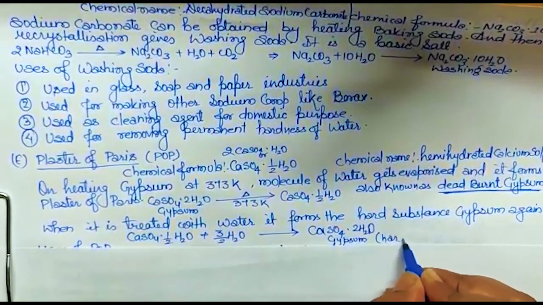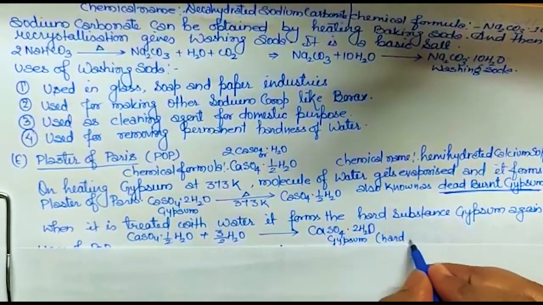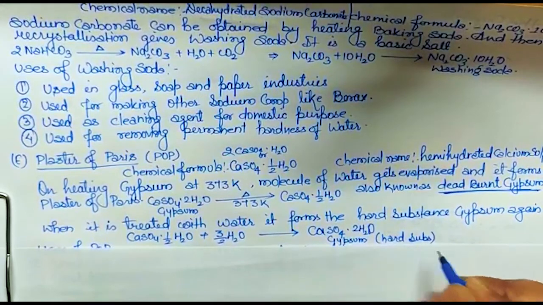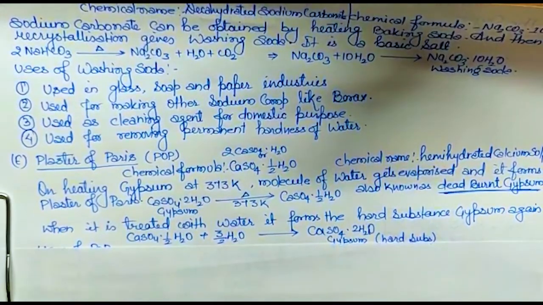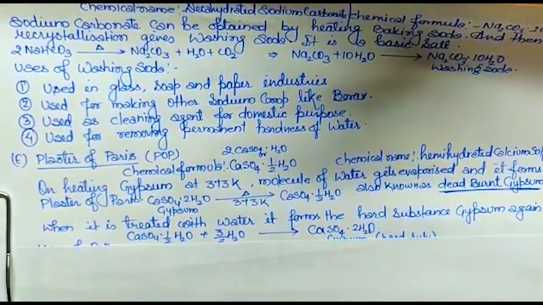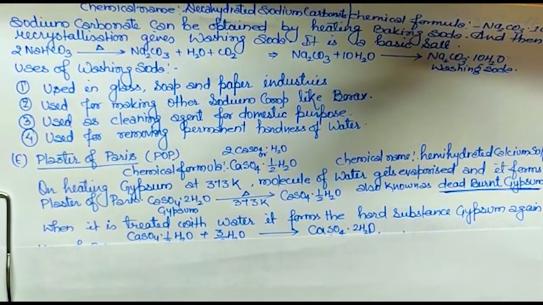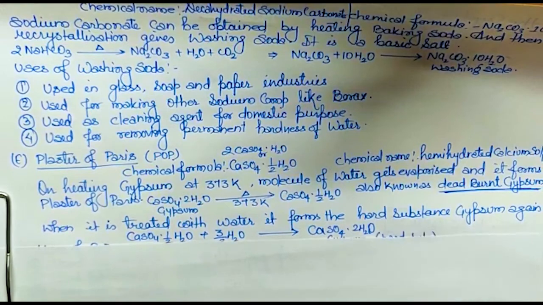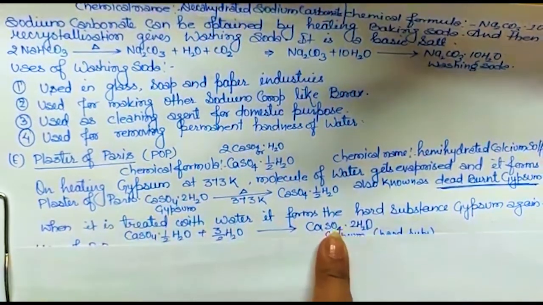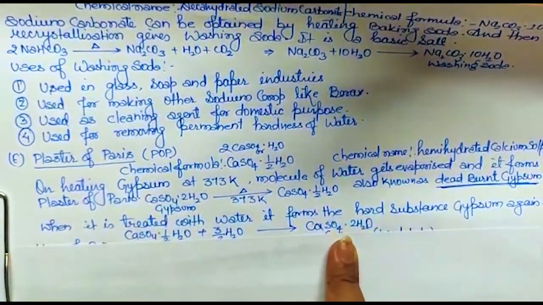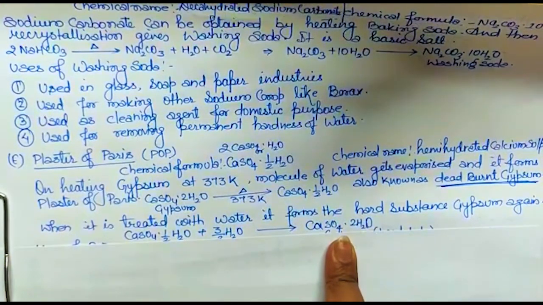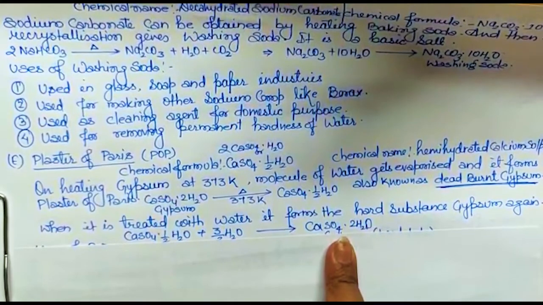It is a hard substance, cannot be molded again. And that is the reason that POP should always be kept in a dry place. It should not be in contact with the air moisture. Otherwise, if it comes in contact with moisture, it will convert into gypsum. And gypsum is a hard substance, cannot be molded. So पूरा का पूरा जो है वो बर्बाद हो जाएगा. It won't be used. Okay, clear?